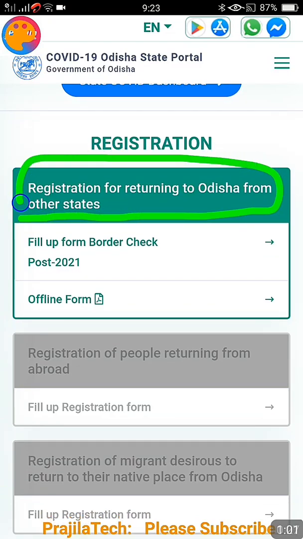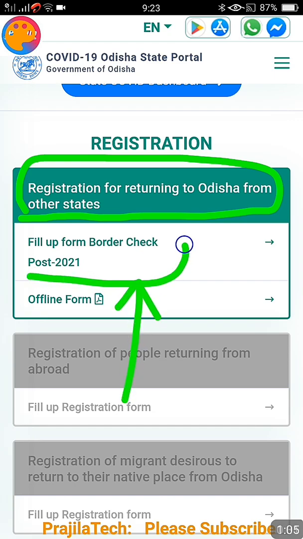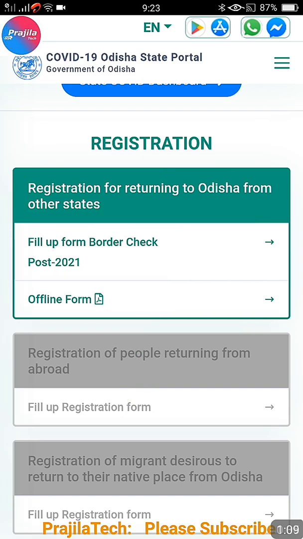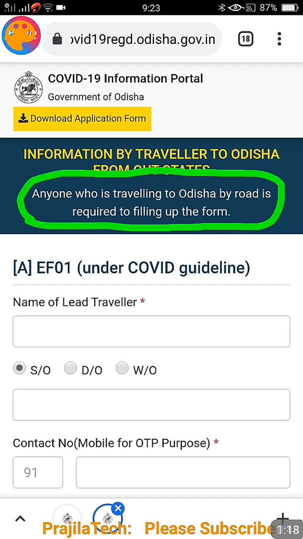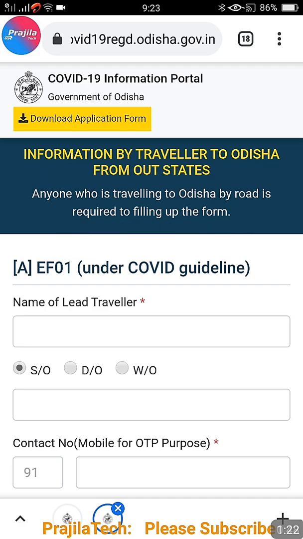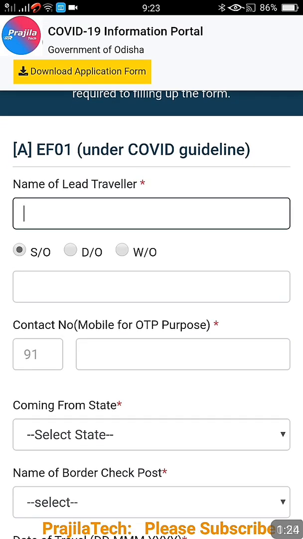That means from any state, if you have to return to Odisha through road, you have to raise this pass. Click here, fill up form, border check post 2021. Once you click there, you get a page like this. Here you are going to fill up your information. Clearly they have given that anyone who is traveling to Odisha by road is requested to fill up the form, otherwise you cannot cross the check post.